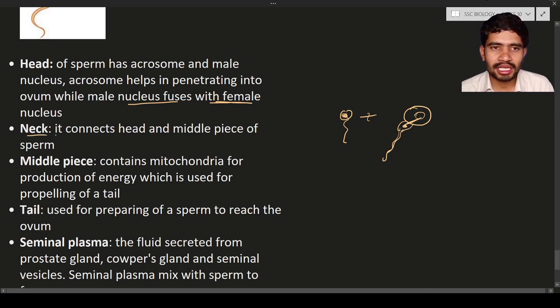So next is the neck. It is going to connect the head and also the middle piece of the sperm together. So that is the neck. And next is the middle piece. It is going to contain the mitochondria. Mitochondria is important to produce the ATP.